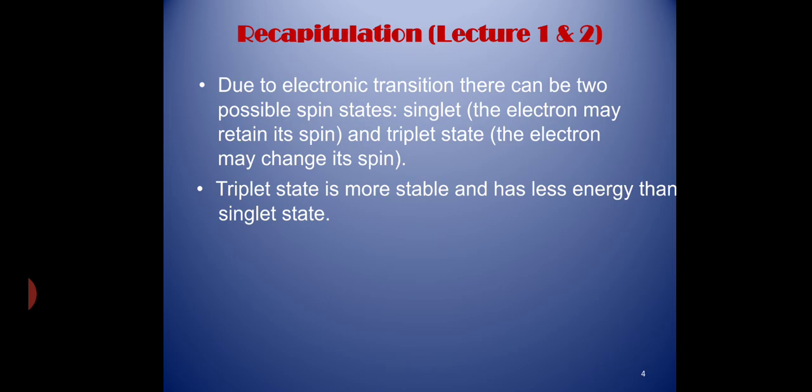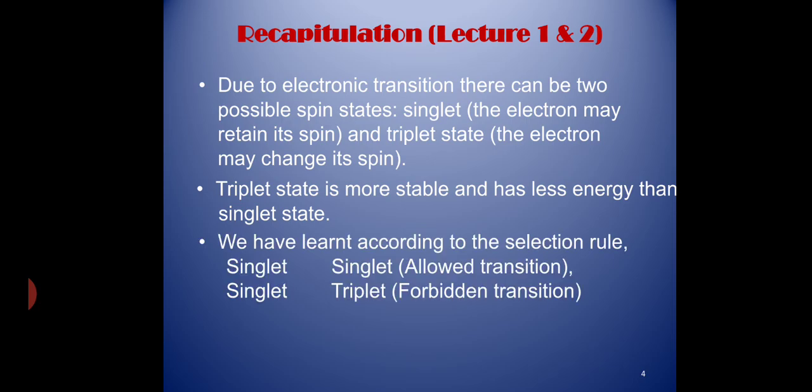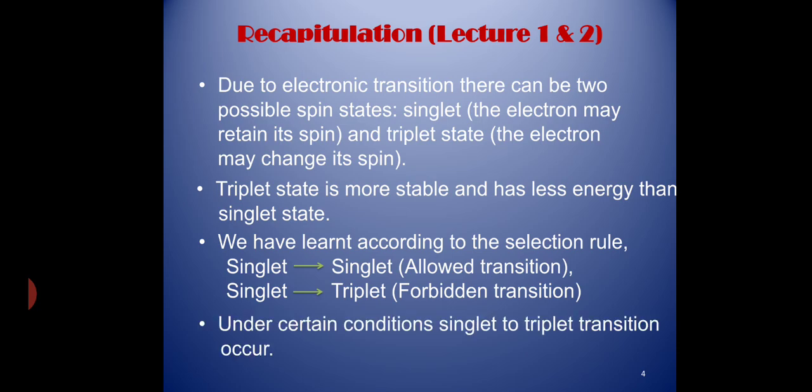Triplet state is more stable and has less energy than singlet state. We have also learned that according to the selection rules, singlet to singlet transition is an allowed transition, whereas singlet to triplet transition is a forbidden transition. But under certain conditions, singlet to triplet transition occurs.